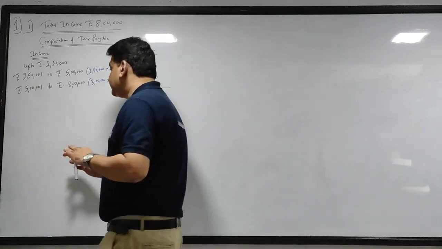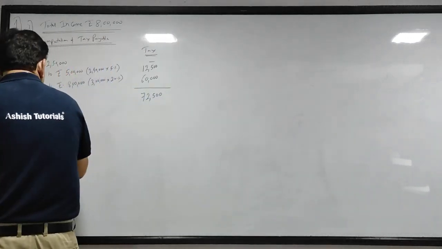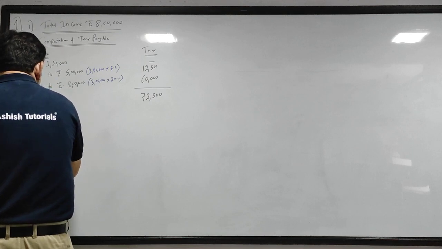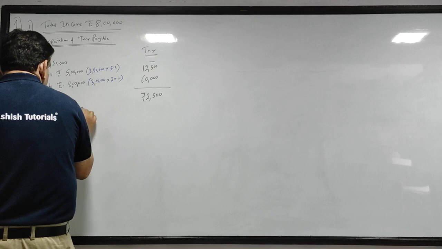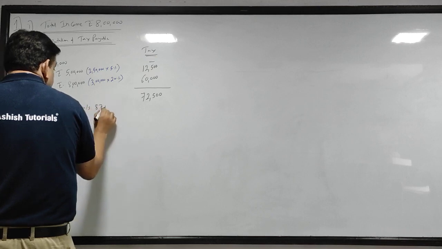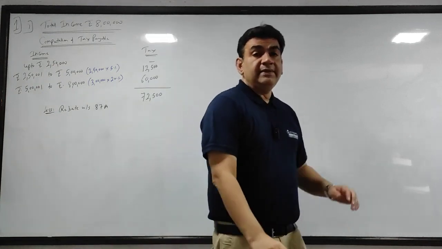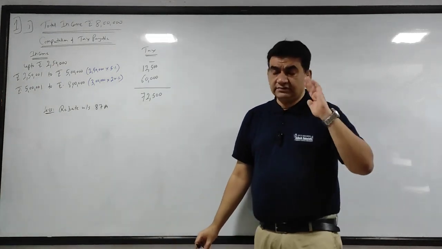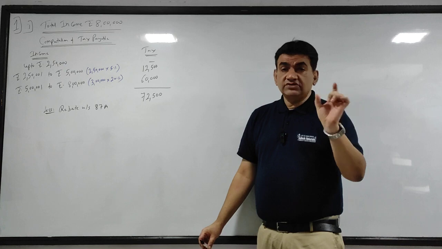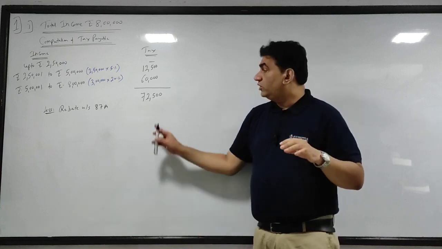So for better understanding and better remembrance, deduct: less rebate under section 87A. Now see, what is the rebate amount? 12,500 or the actual amount of tax.